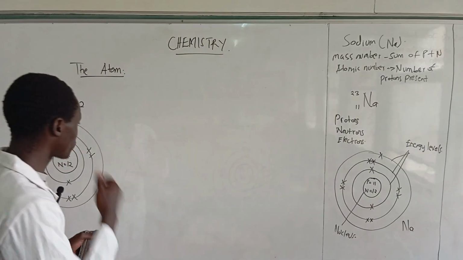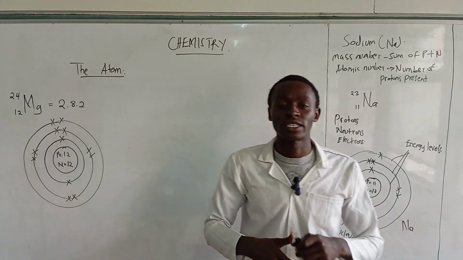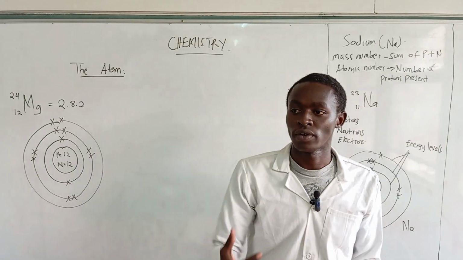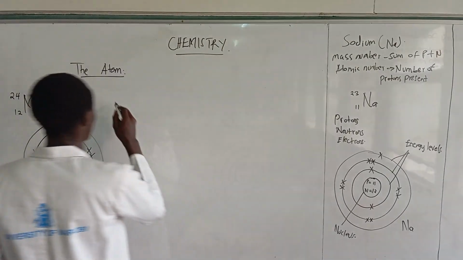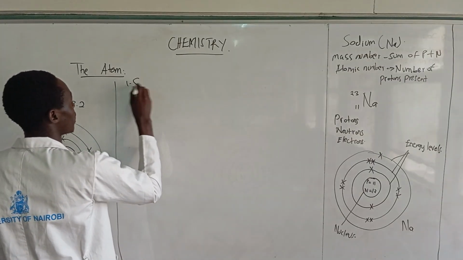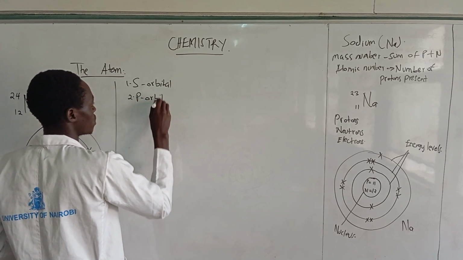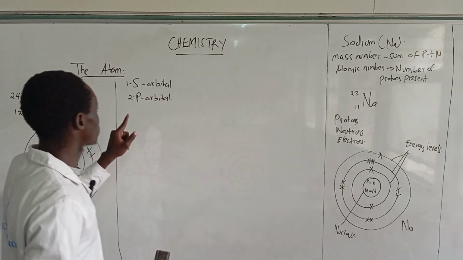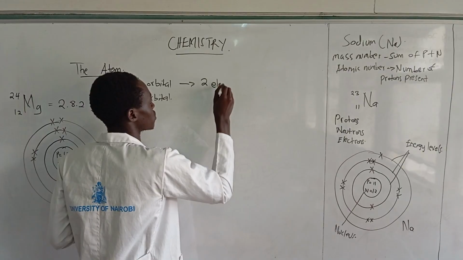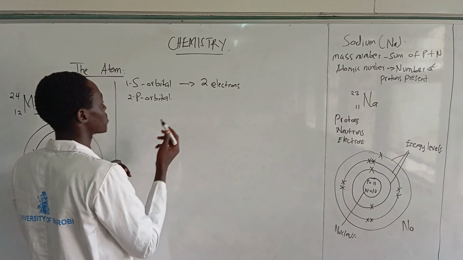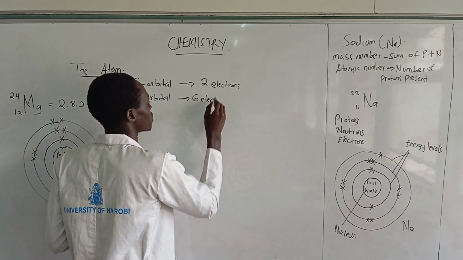Now, in knowing the orbitals, you should know the maximum number of electrons that can be carried in an orbital. Remember that we're going to discuss the 2 orbitals: number 1, the s orbital, and the p orbital. So the maximum number of electrons that can be carried in the s orbital is 2 electrons, while the maximum number of electrons that can be carried in the p orbital is 6 electrons.